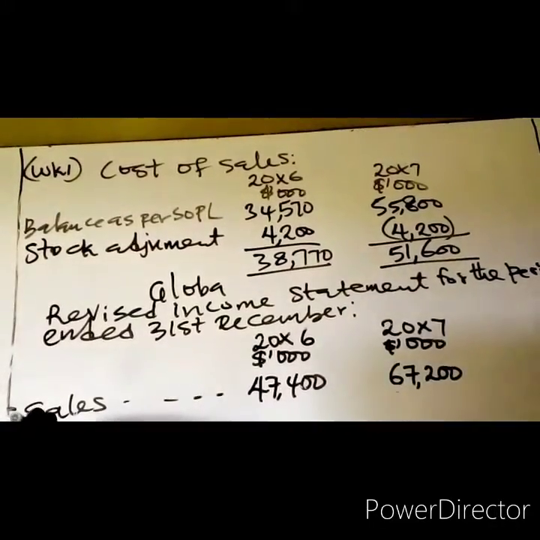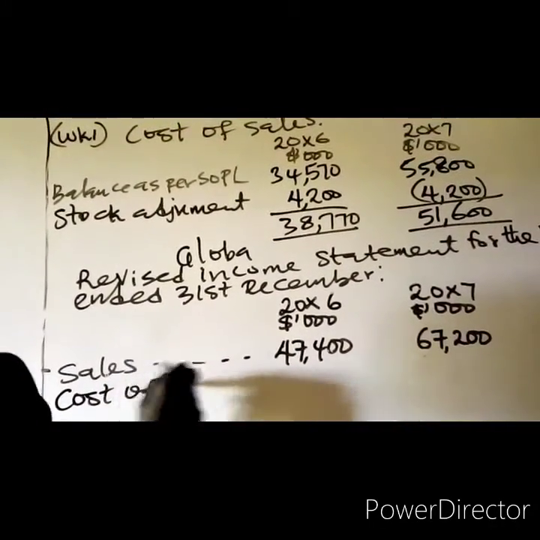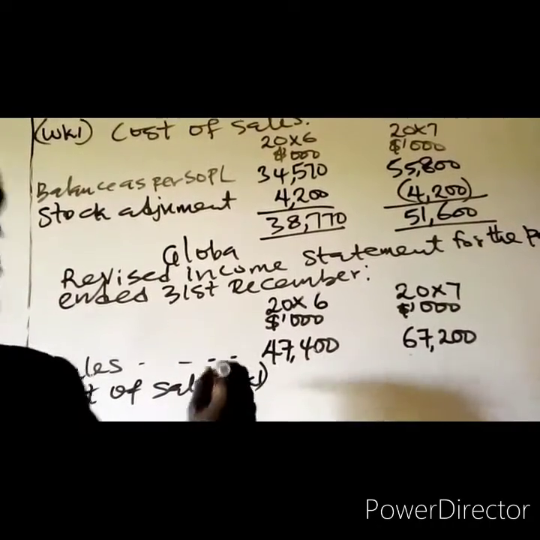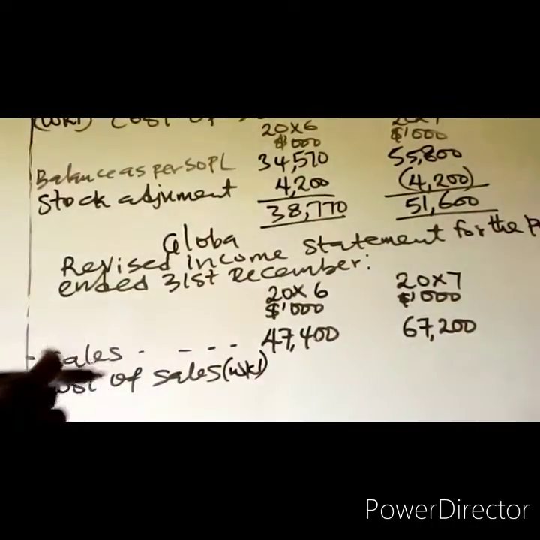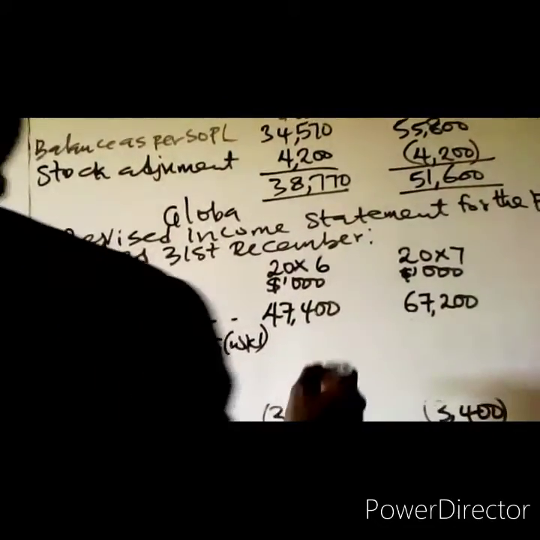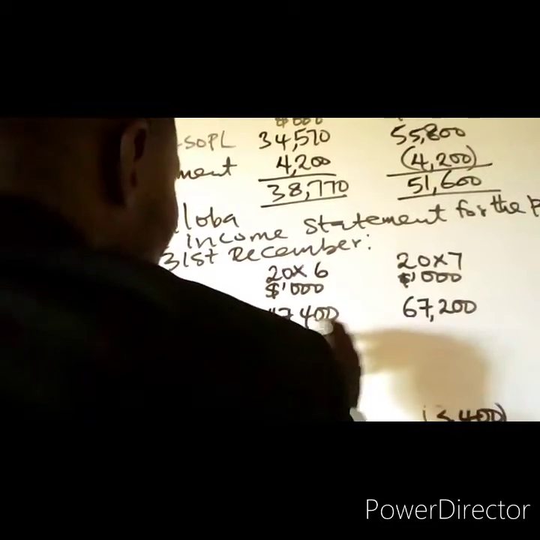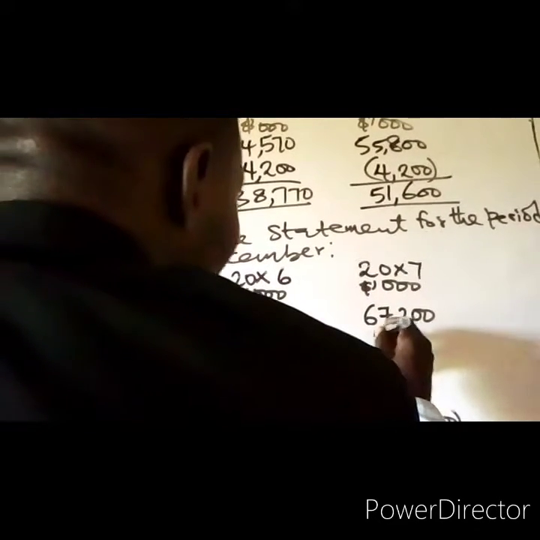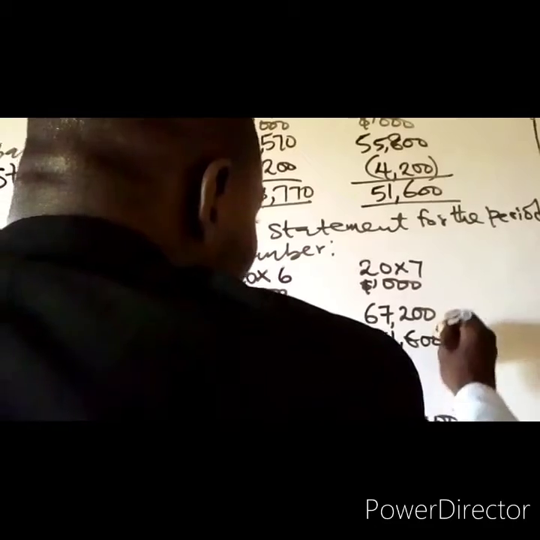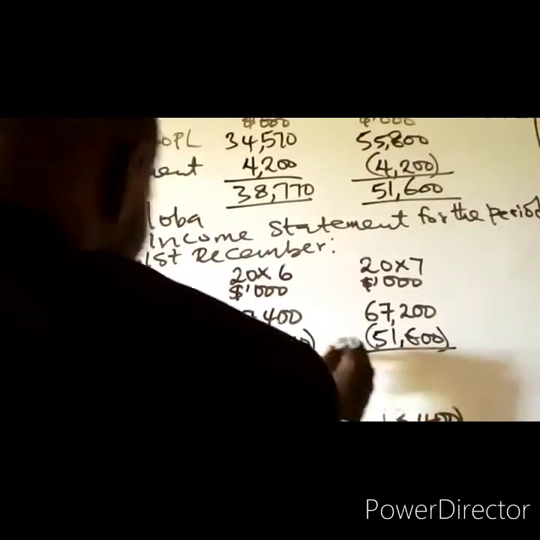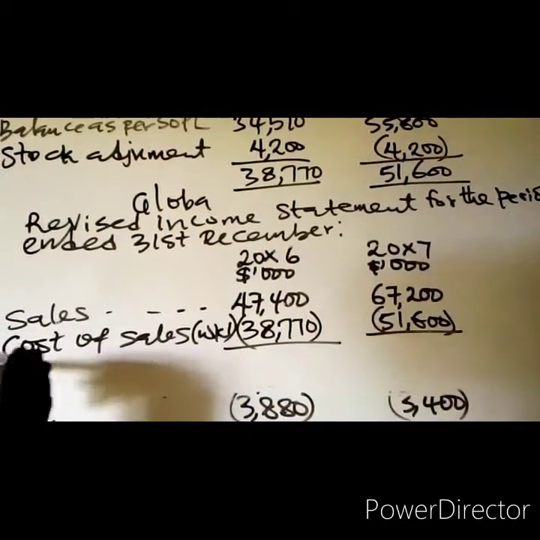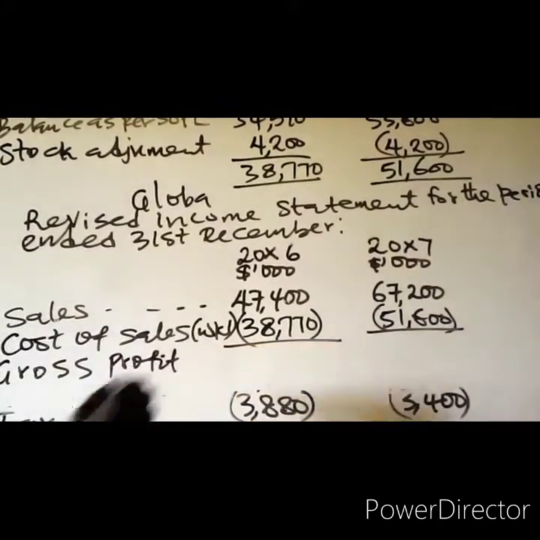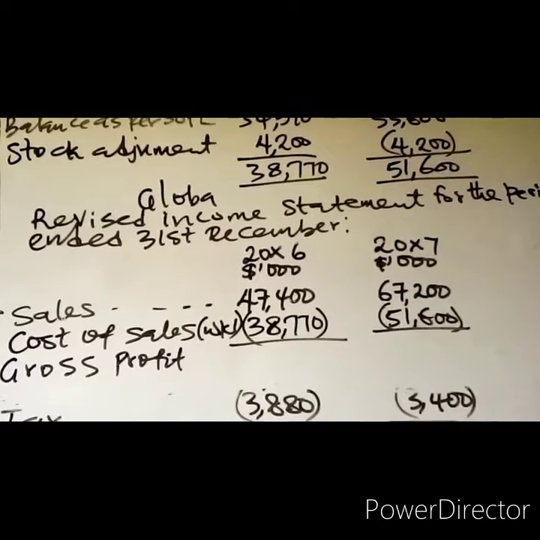Then from sales we less cost of sales. Cost of sales is from working one. The cost of sales is 38,770, and that of 20X7 is 51,600. So when you less cost of sales, then you get the gross profit.